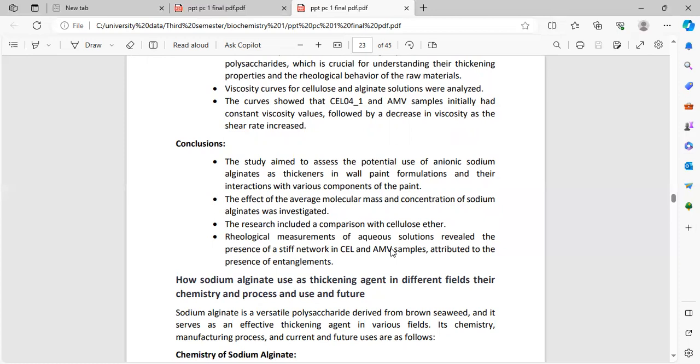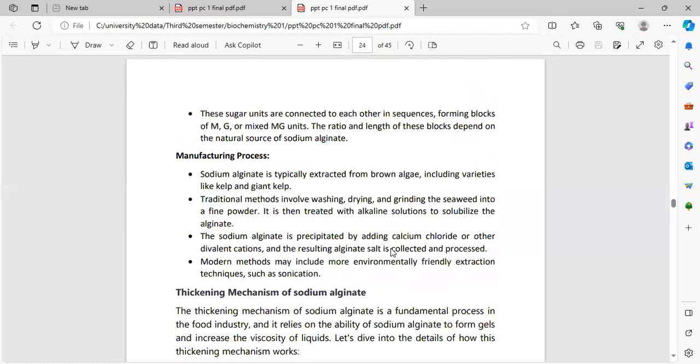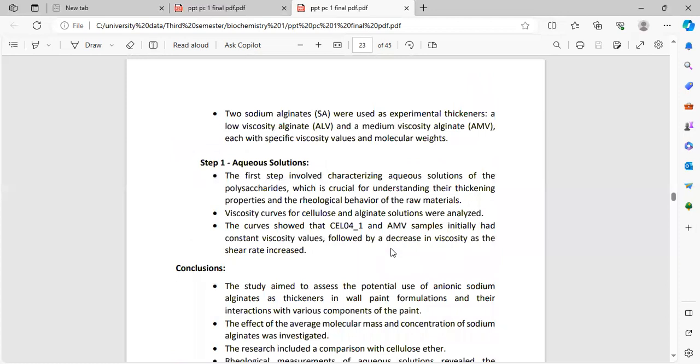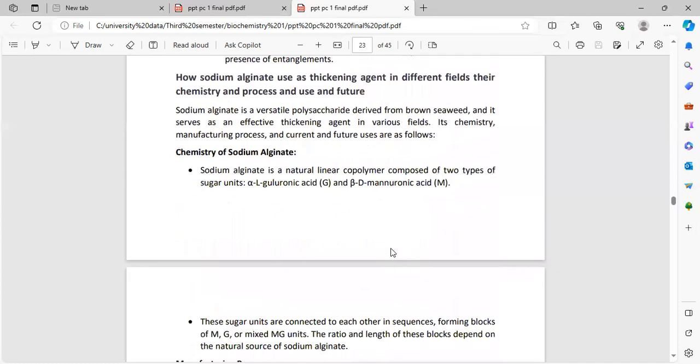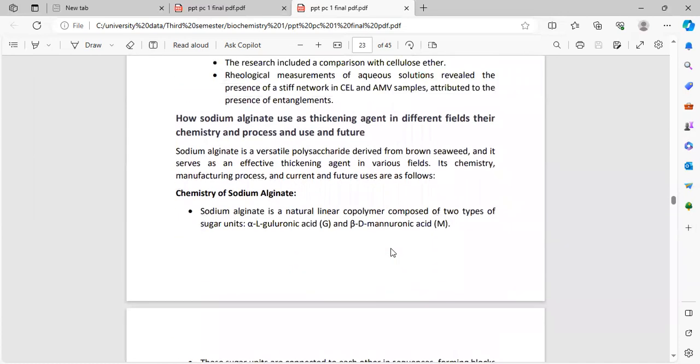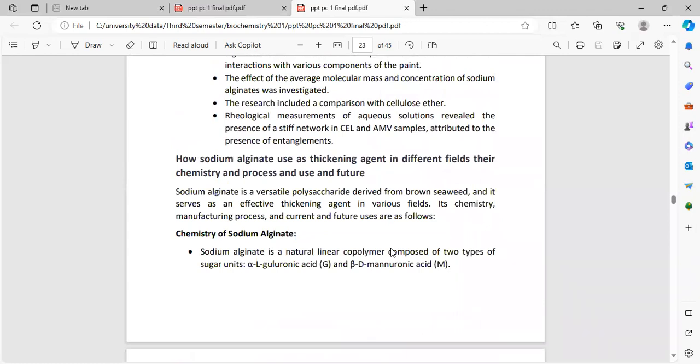Rheological measurements of aqueous solutions revealed the presence of a stiff network in the alginate samples, which makes them also usable as thickening agents. Next, their chemistry, processes, current use and future.